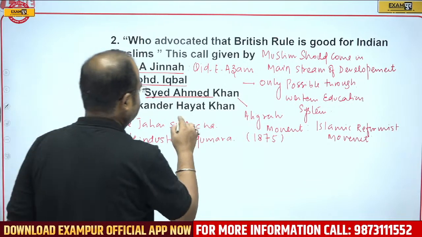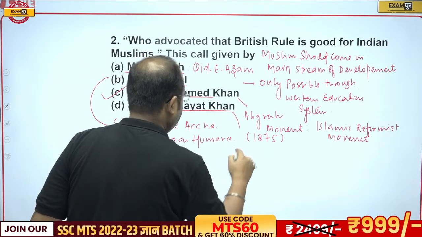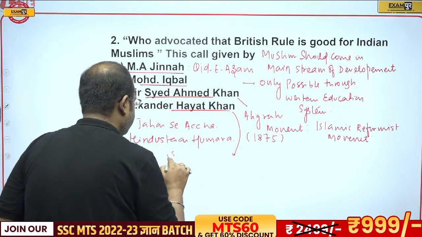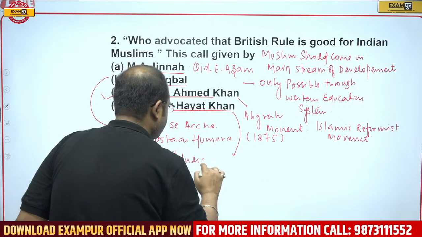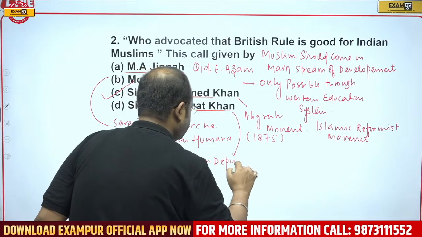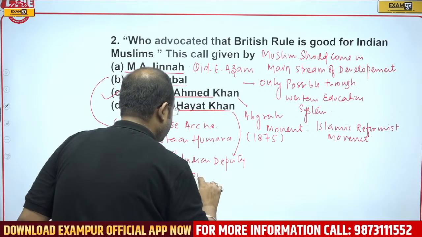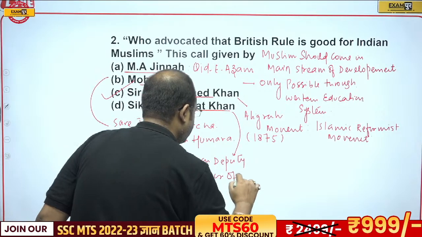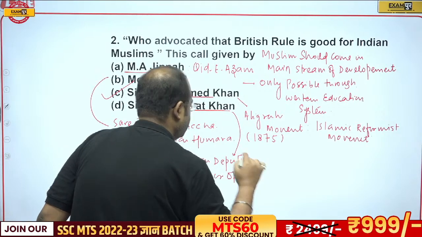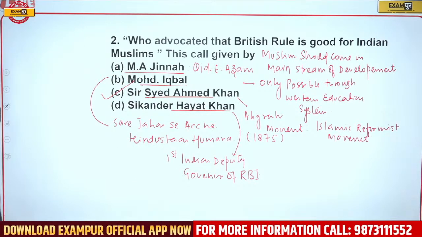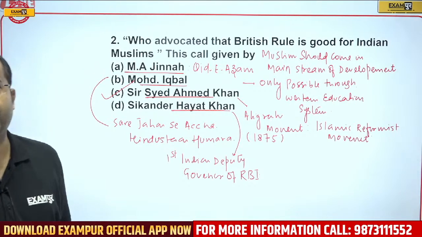And Sikandar Hayat Khan was the first Indian deputy governor of RBI.